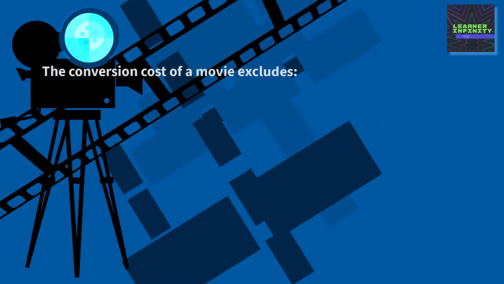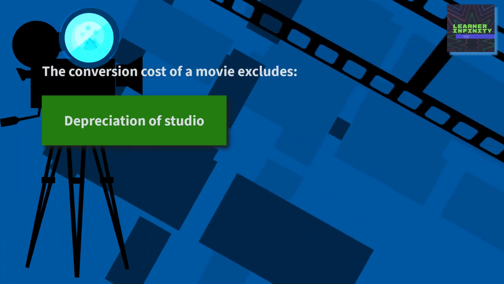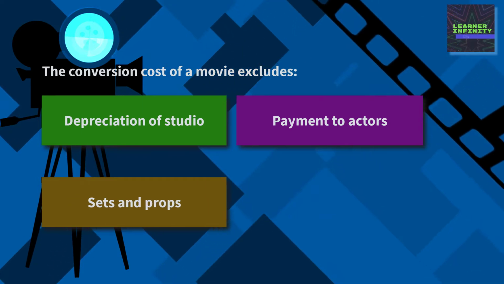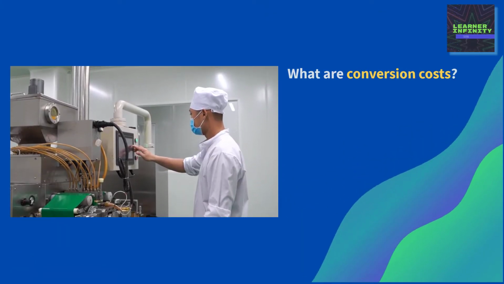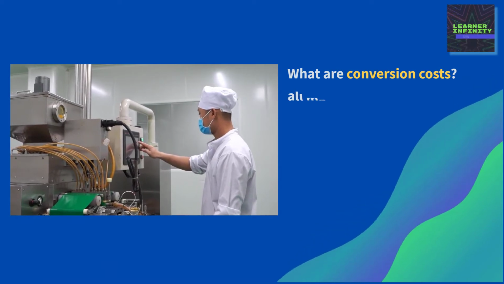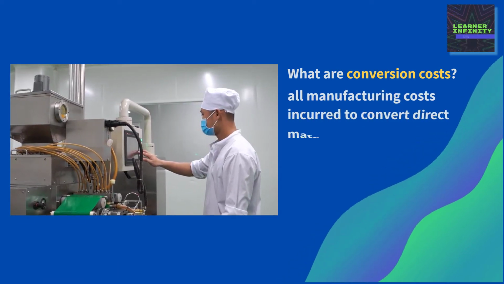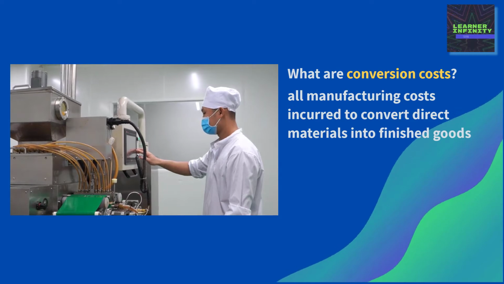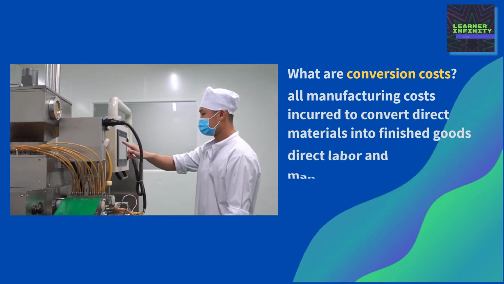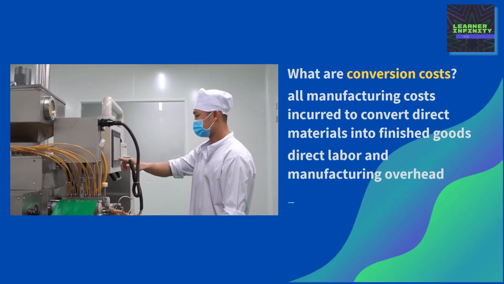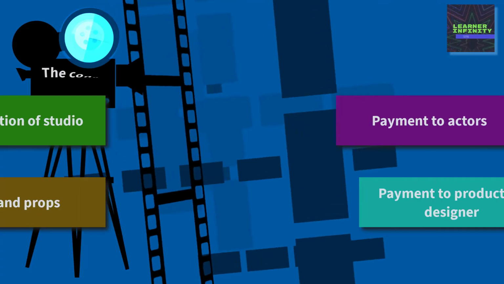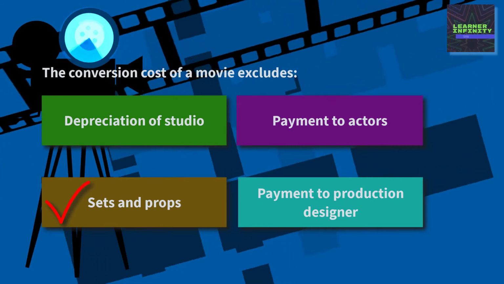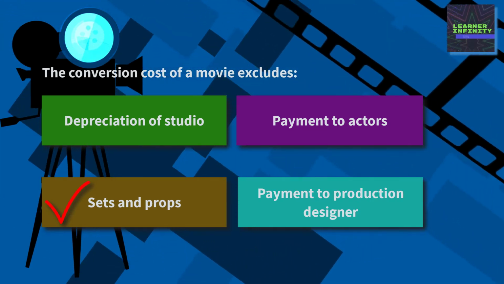Let's have another question. The conversion cost of a movie excludes depreciation of studio, payment to actors, sets and props, or payment to production designer. Now, what are conversion costs? Conversion costs are all manufacturing costs incurred to convert direct materials into finished goods. It's composed of direct labor and manufacturing overhead. In other words, it includes all the manufacturing costs other than the direct material costs. In our question, sets and props are direct materials, and therefore not part of conversion costs.